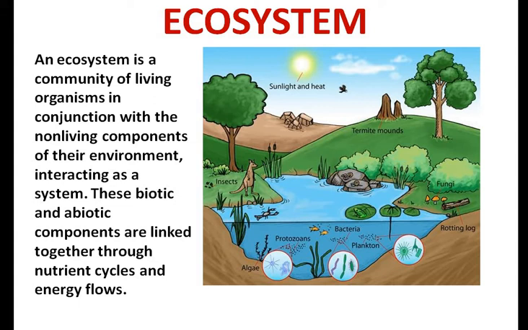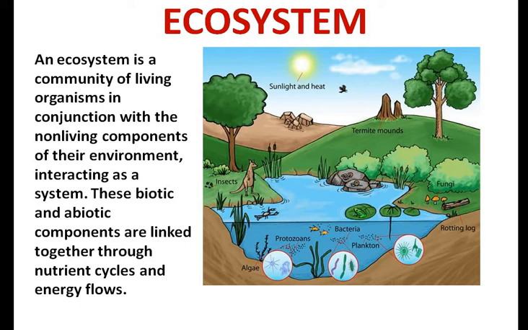So, these living organisms and the non-living constituents of the environment together in an area form an ecosystem. It is a structural and functional unit of the biosphere.